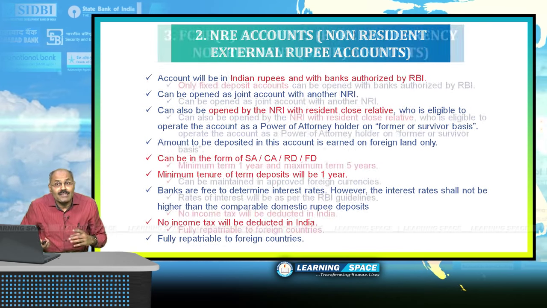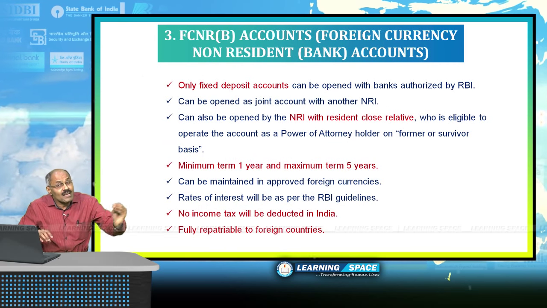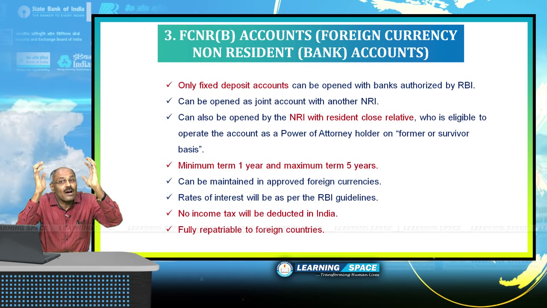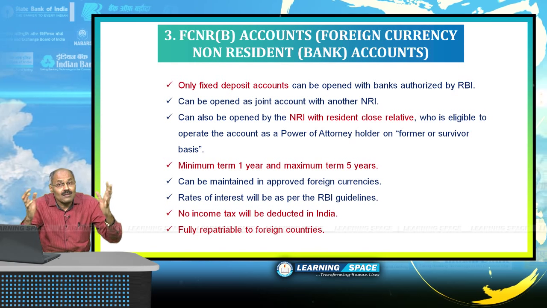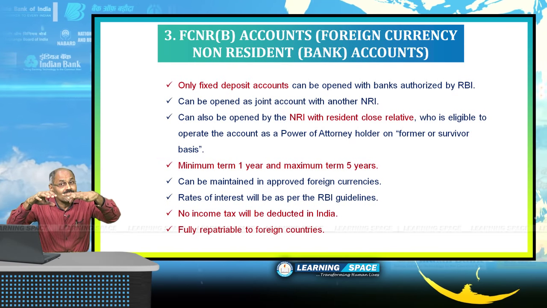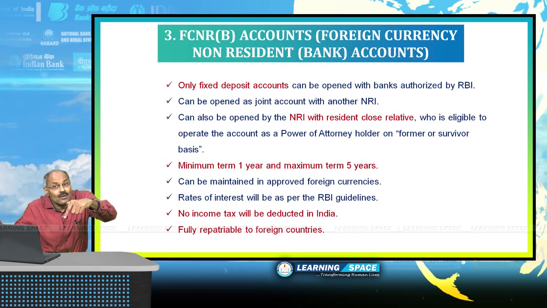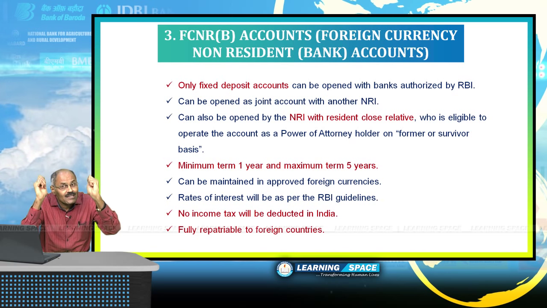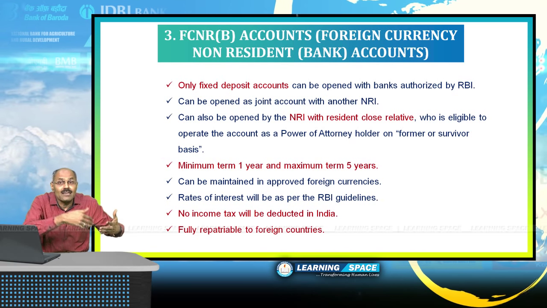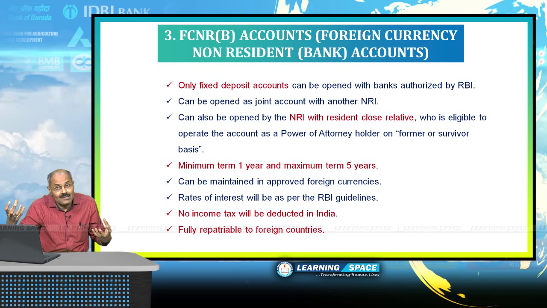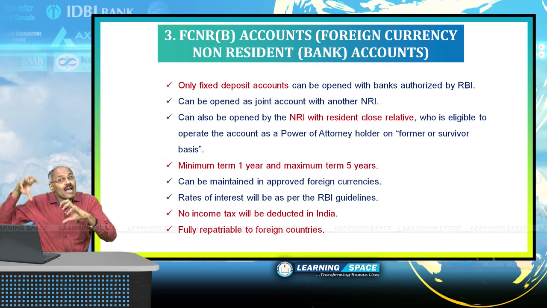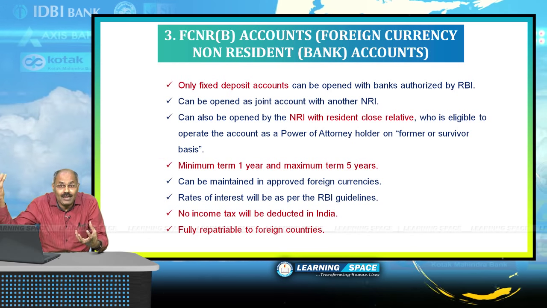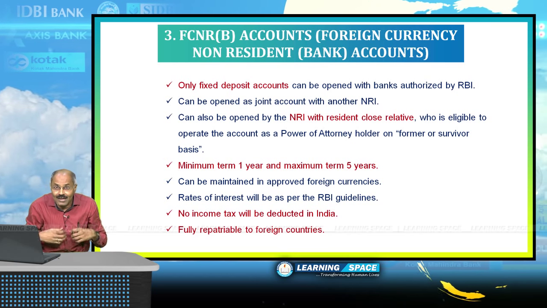Look at another type of deposit, FCNR deposits. FCNR is foreign currency non-resident account deposits. These are maintained in approved foreign currencies, not in Indian rupees. If Rakesh wants to maintain an account in United States dollars, he has to open an FCNR account. This is for fixed deposits only. The tenure is 1 year to 5 years. And just like an NRE account, he can open an account with his brother Somesh, but Somesh will act as his agent only in the capacity of power of attorney holder.